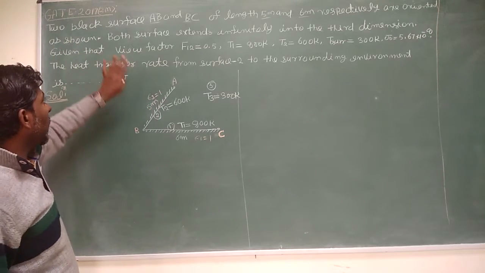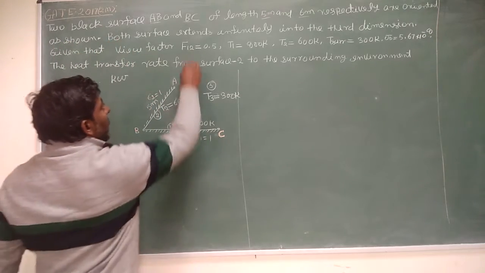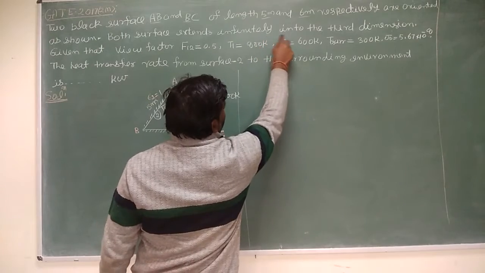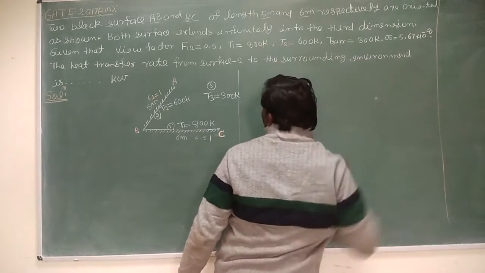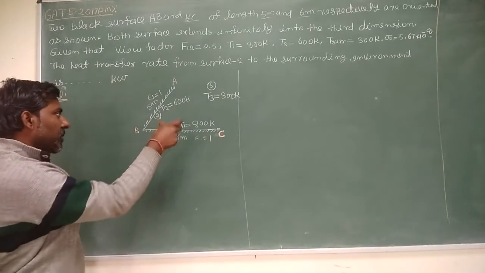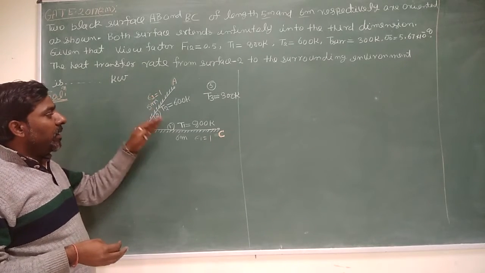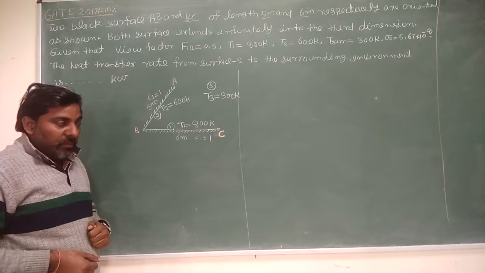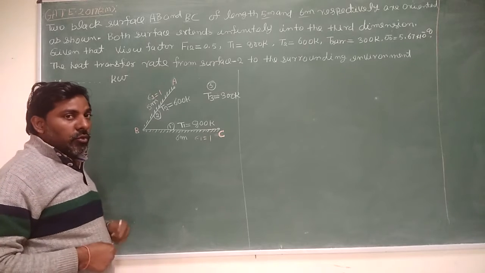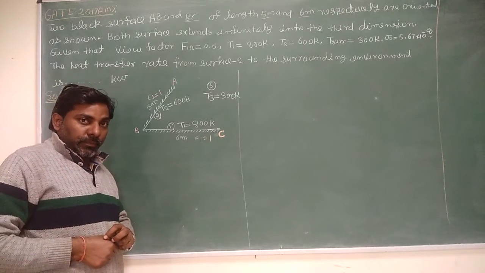As given in the figure, both the surfaces extend infinitely into the third dimension. That means in that dimension the plates AB and BC are infinite. You cannot do the calculation for the whole area.